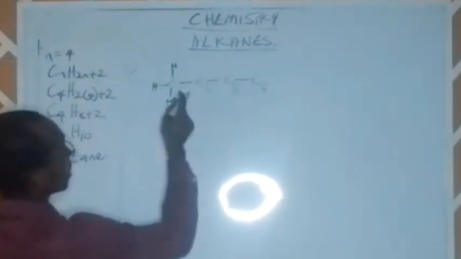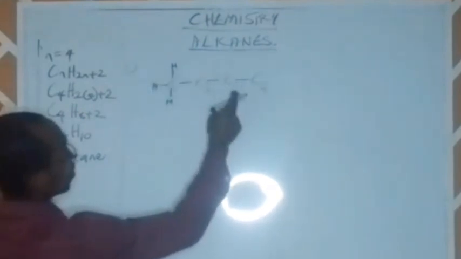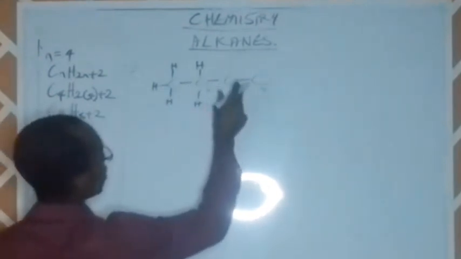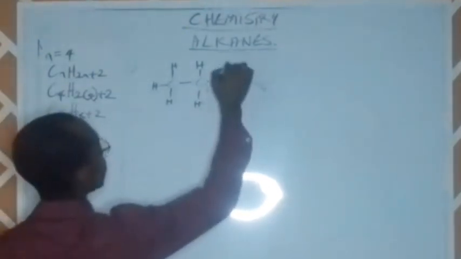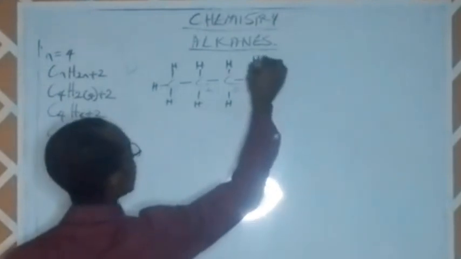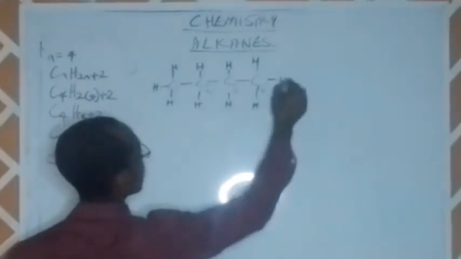Carbon 2 is carrying 2 bonds already. It is connected to carbon 1 and connected to carbon 3. So that gives it 2 other bonds: hydrogen, hydrogen. Same with carbon 3. The same thing that is happening to carbon 2 is what is happening to carbon 3. It's currently carrying 2 bonds, so it can carry 2 other bonds. So we have hydrogen here, and carbon 4 is carrying 1 bond currently, so it is carrying 3 other bonds now. We have hydrogen, hydrogen, hydrogen.